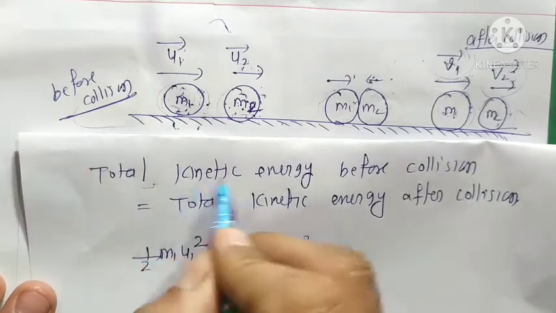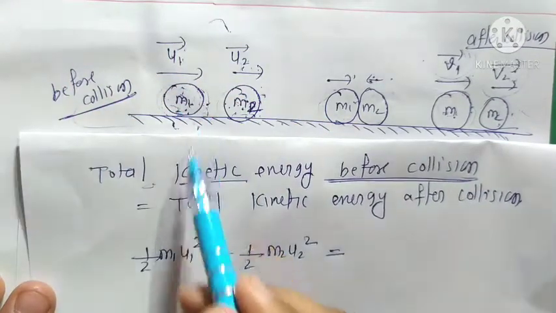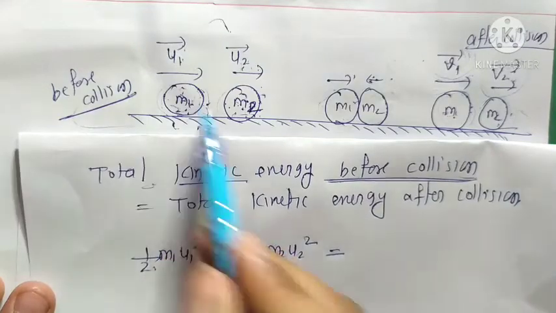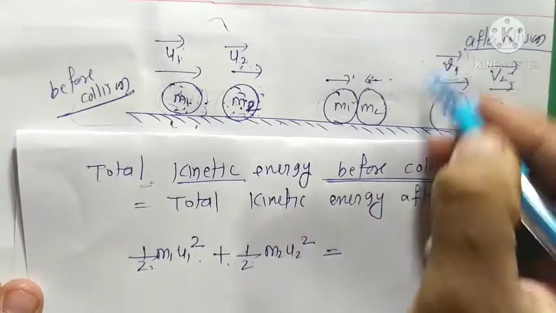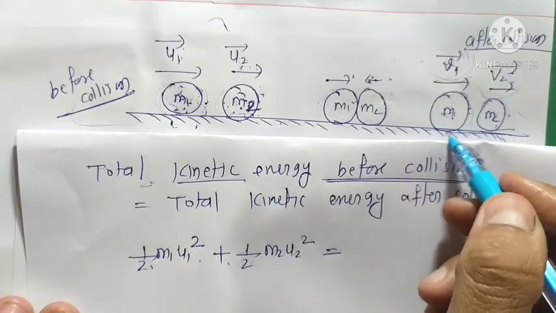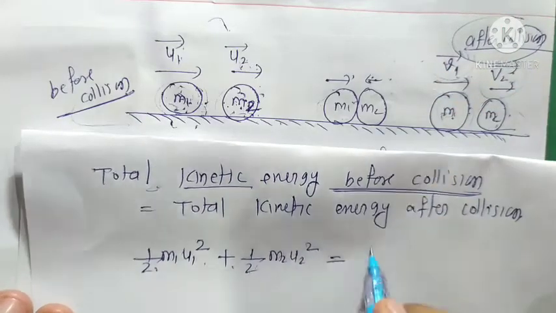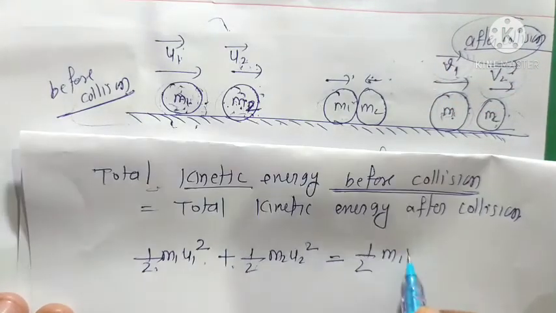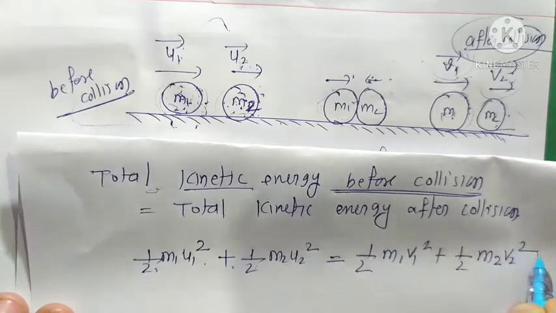So the total kinetic energy before collision is half m1 u1 square plus half m2 u2 square. And after collision, it is half m1 v1 square plus half m2 v2 square.